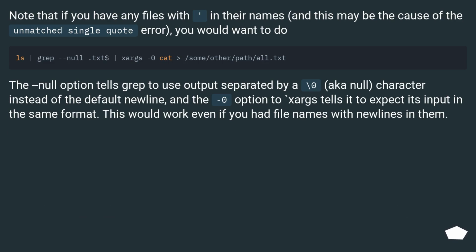Note that if you have any files with quotes in their names, and this may be the cause of the unmatched single quote error, you would want to do the null option tells grep to use output separated by a \0, aka null, character instead of the default newline, and the -0 option to xargs tells it to expect its input in the same format. This would work even if you had file names with newlines in them.